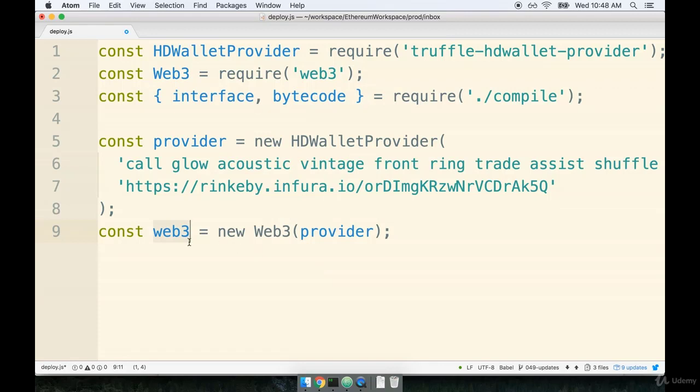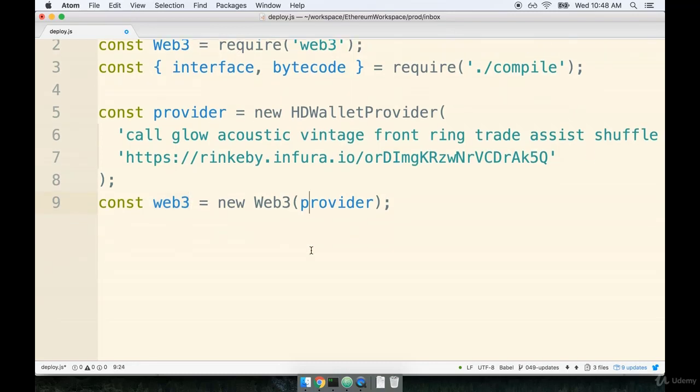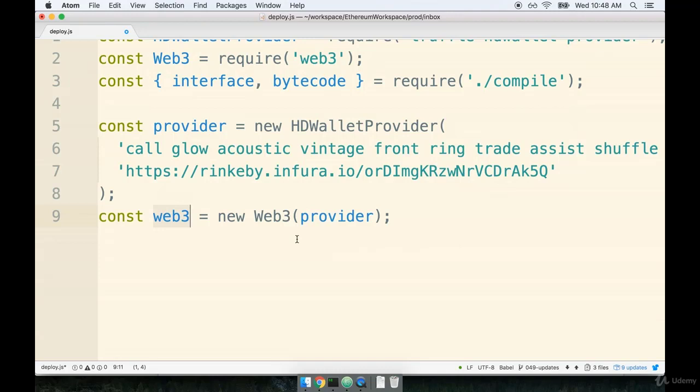So we can use this web3 instance to interact with the test network in any way or shape or form we want. We can use it to send Ether, we can use it to deploy contracts, we can use it to update contracts, whatever we want to do. Let's take a break right here. When we come back in the next video, we're going to use this web3 instance to actually deploy our contract, and we should be able to run our deploy script at that time and see how it's doing. So quick break, and we'll take care of that in the next video.